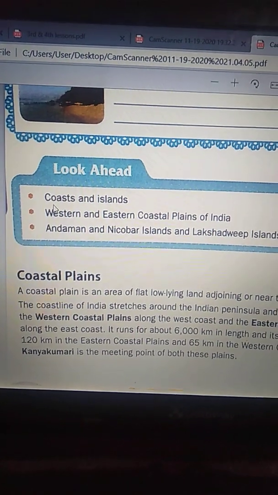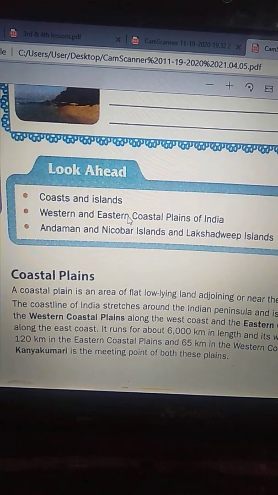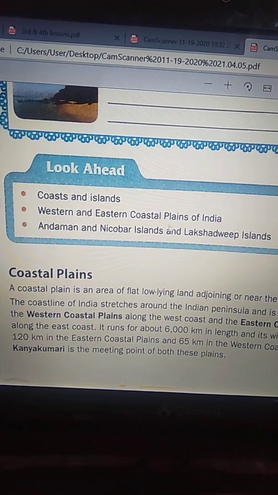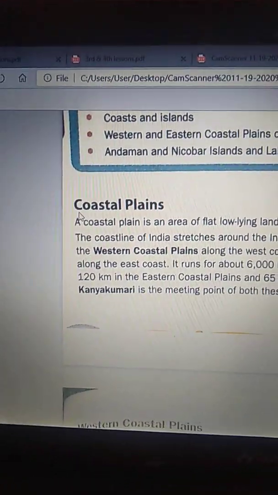Okay, children? In this lesson, you are going to learn about coasts and islands, the western and eastern coastal plains of India, the Andaman and Nicobar Islands and the Lakshadweep Islands. First, we see coastal plains. What do we call a coastal plain?